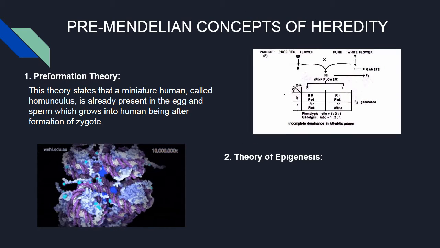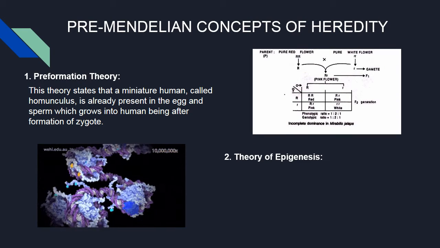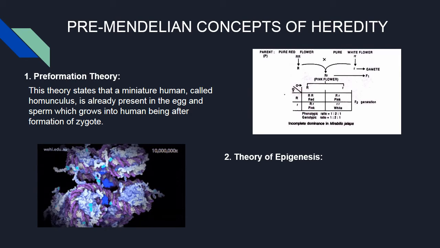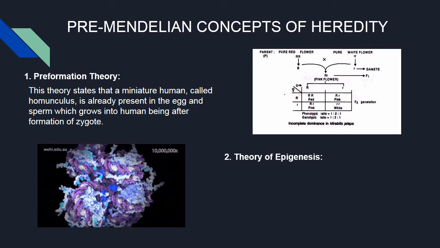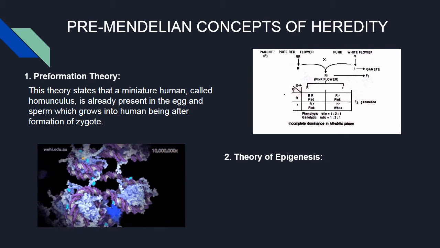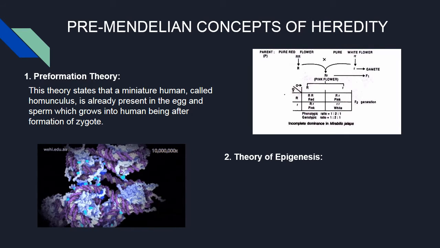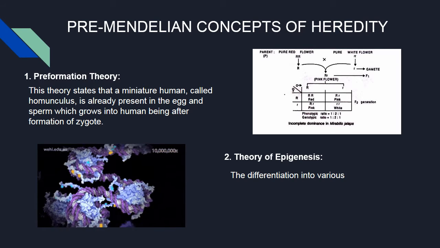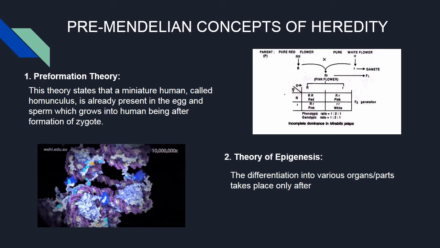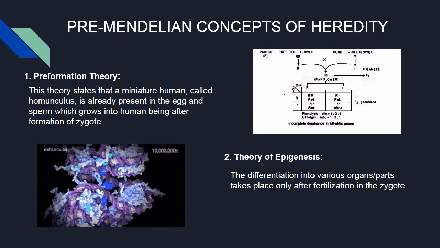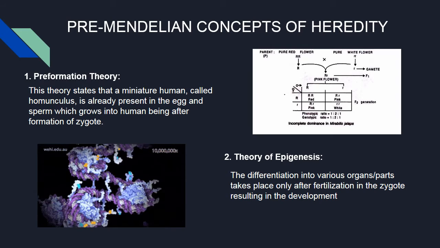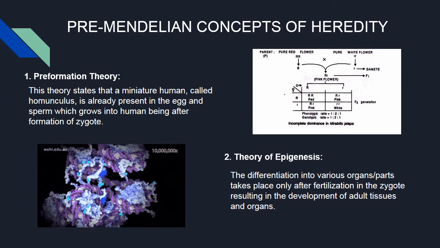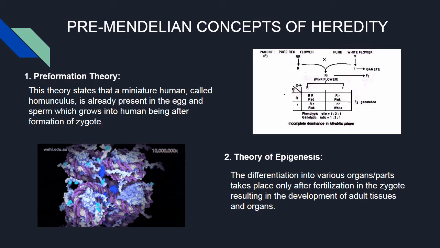Number 2. Theory of epigenesis. Proposed by German biologist Wolff in 1738 to 1794, this theory states that the egg and sperms are undifferentiated cells. The differentiation into various organs or parts takes place only after fertilization in the zygote, resulting in the development of adult tissues and organs. This concept is accepted universally.